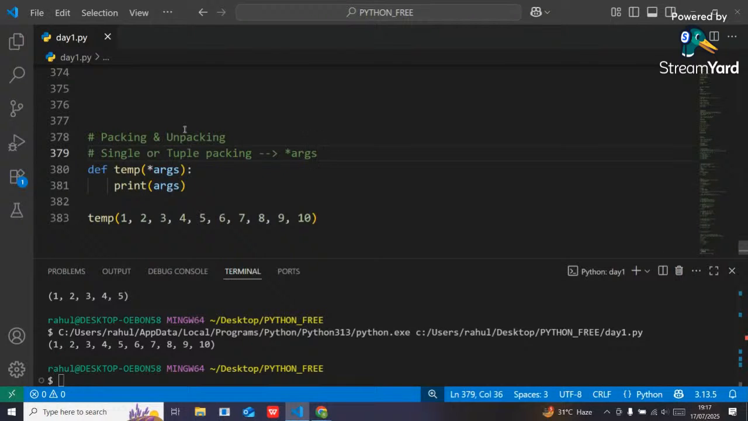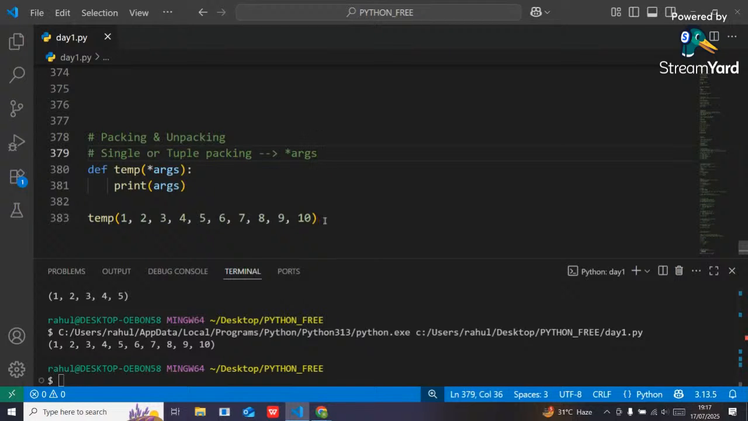Got it, guys? Got it, people? Single packing. If you want to perform the single packing, then you should use a single asterisk and also a name. Whatever name you want, you can use, but the preferable name is args, arguments. Got it? That is called single or tuple packing.